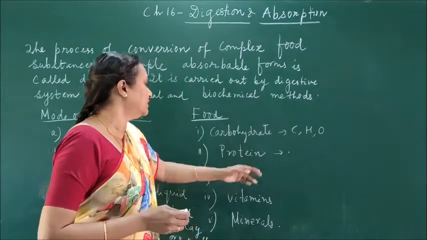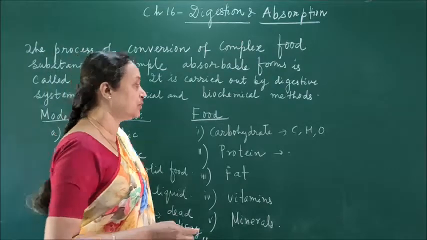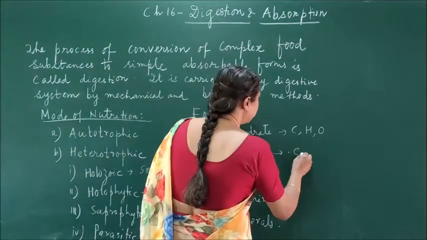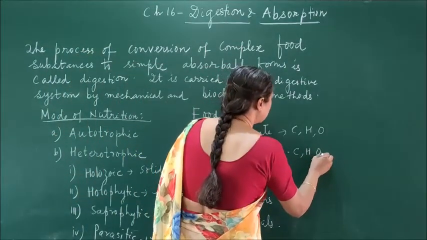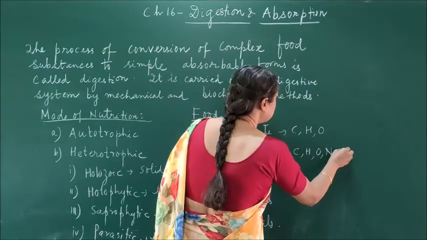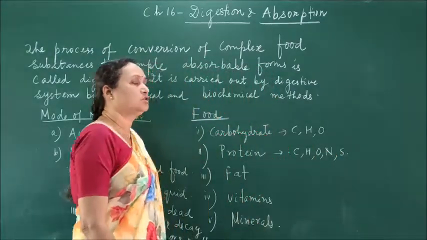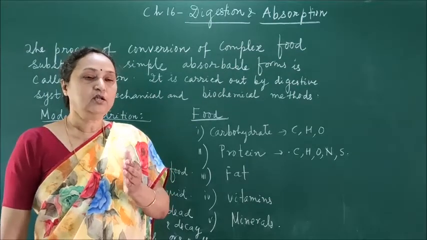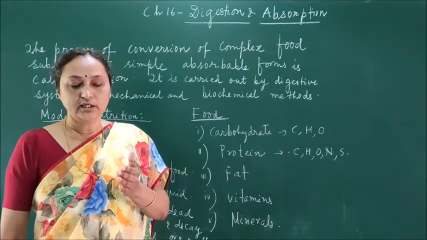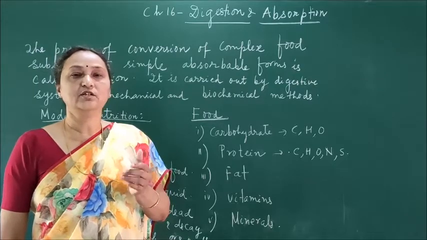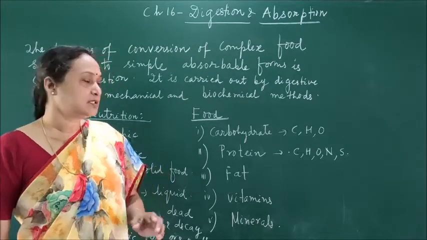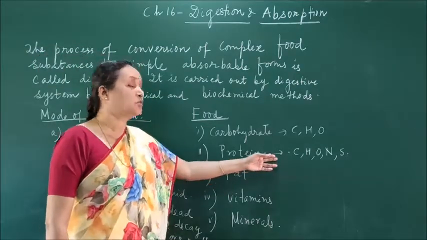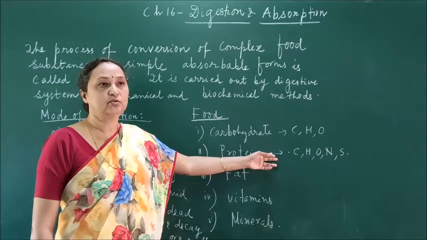Alright. Then the second type of food is protein. Protein also has carbon, hydrogen, oxygen and nitrogen, sometimes sulfur. Protein is called body building food. Why? Because for making the body, for growth and development, there is a requirement of protein. That is the reason small children have more requirement of protein in comparison to old